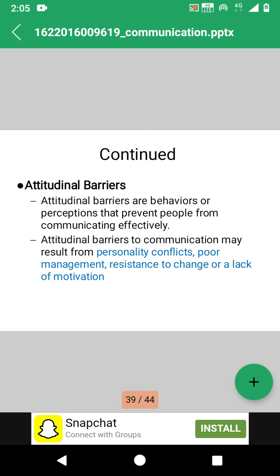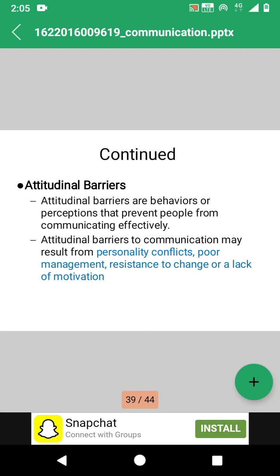Poor management also plays an important role in not having effective communication, or as a barrier to communication. If there is poor management in the organization and resistance to change, this is very important. If an employee in the organization is not ready to accept or apply the changes taking place in the organization, this also disturbs the communication process, and lack of motivation is also one of the barriers to communication.